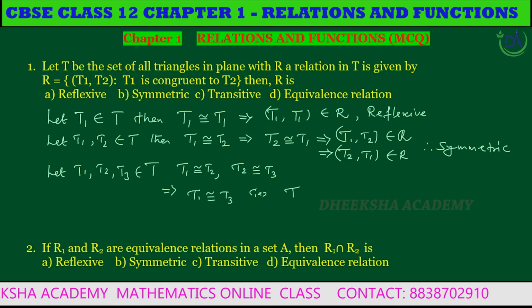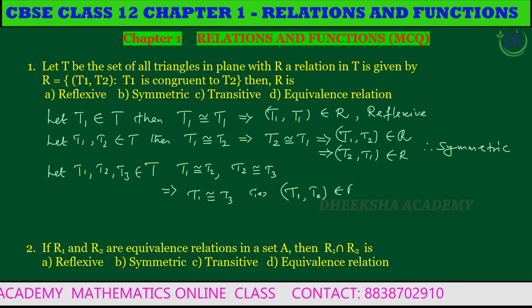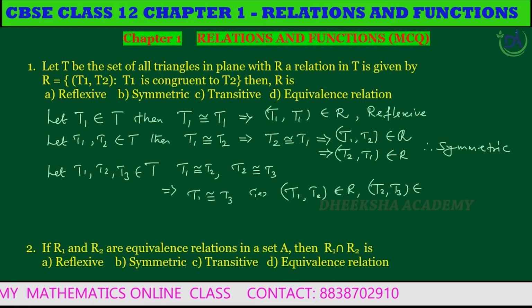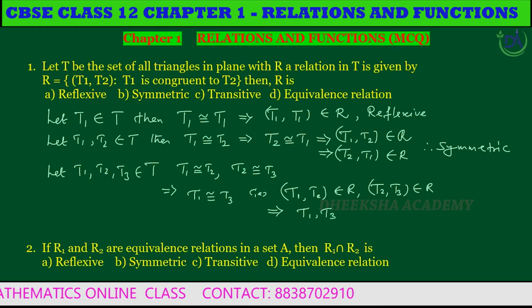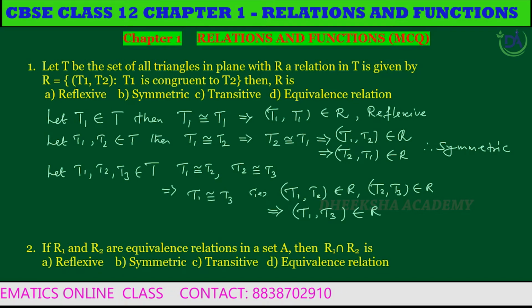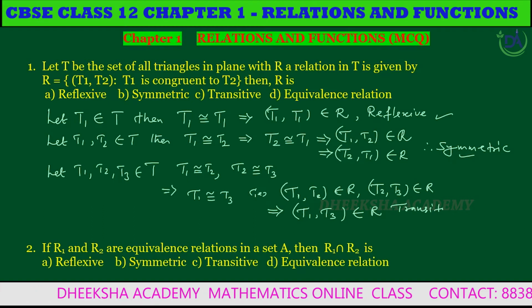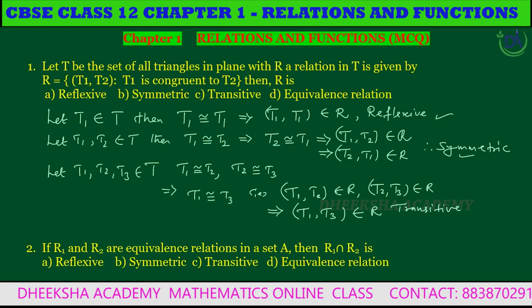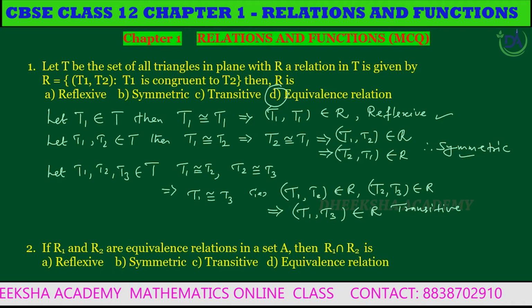That is, (T1, T2) belongs to R and (T2, T3) belongs to R, which implies (T1, T3) belongs to R. So the relation is reflexive, symmetric, and transitive. If the relation is reflexive, symmetric, and transitive, then the given relation is an equivalence relation. So option D is the correct answer.